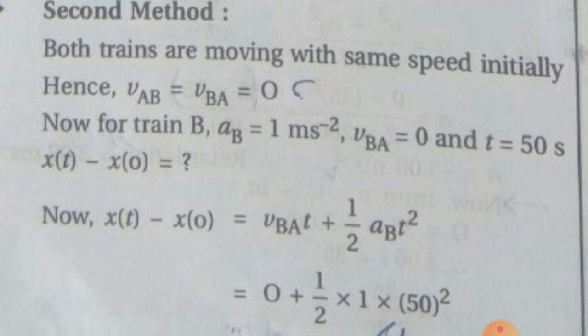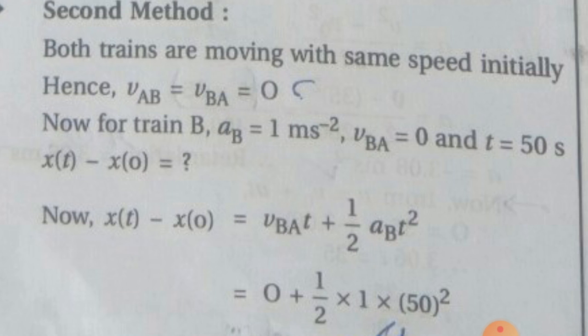Now we have to find out, say x is the distance between the two trains, then xt minus x0, which we have to find out. As per the standard equation of motion, d equal to v0t plus 1/2 at square, that is the second equation of motion, we get xt minus x0 equal to vba, that is velocity of B with respect to A, into t plus 1/2 ab t square.